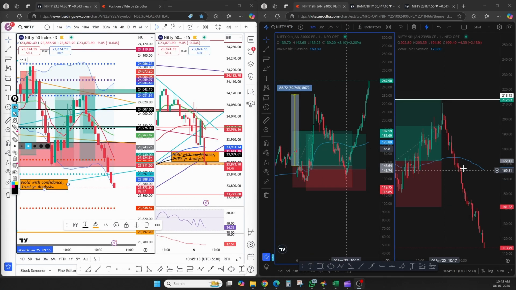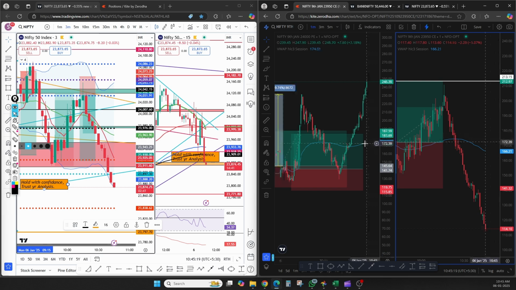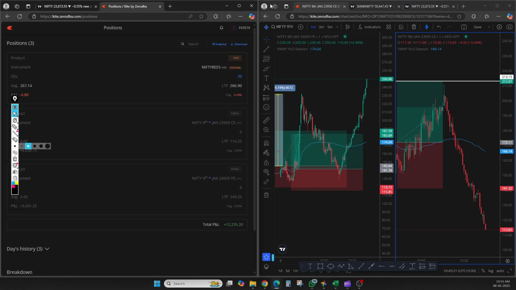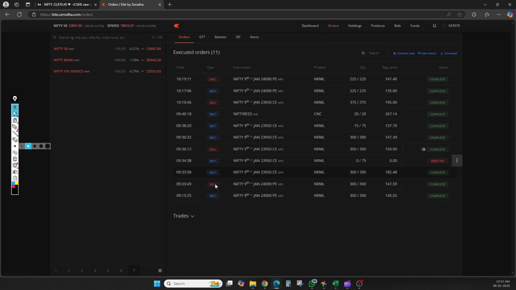So good morning traders. Today is 6th January and I took three trades, which I discuss here. This is my today's profit, 12,000. On the first candle I shorted, then I exited willingly, but this is my biggest mistake for today.